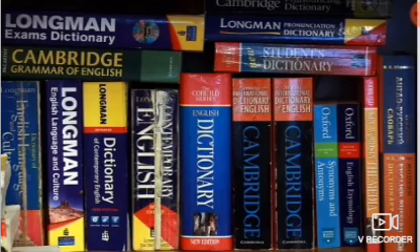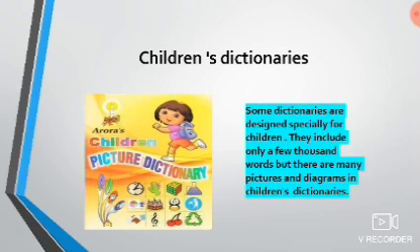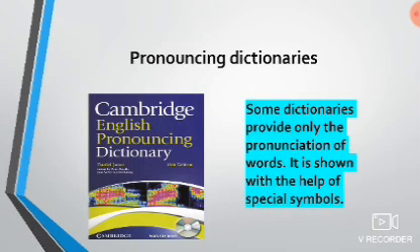Students, there are different types of dictionaries. Let us see a few of them. First is Children's Dictionary. Some dictionaries are designed specially for children. They include only a few thousand words, but there are many pictures and diagrams in children's dictionaries. Next is Pronouncing Dictionaries. Some dictionaries provide only the pronunciation of words. It is shown with the help of special symbols.